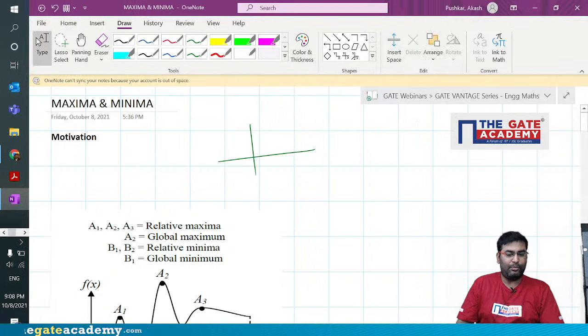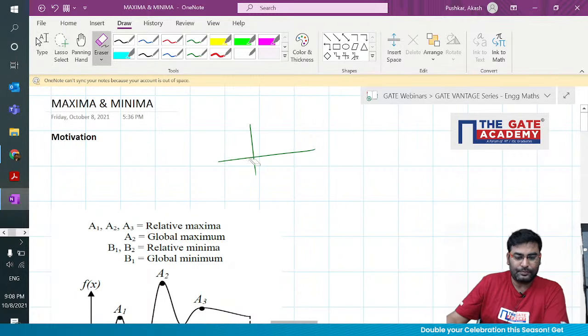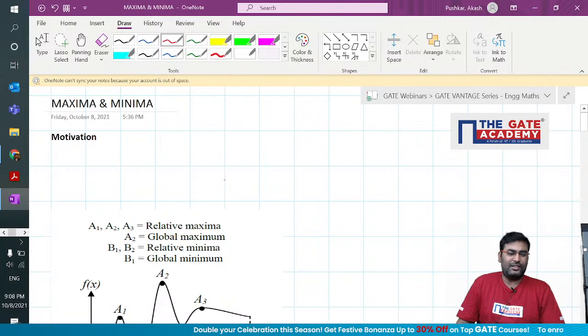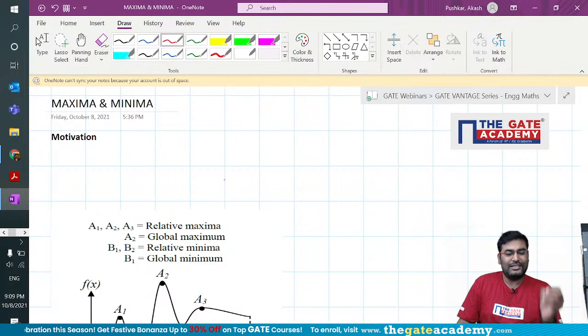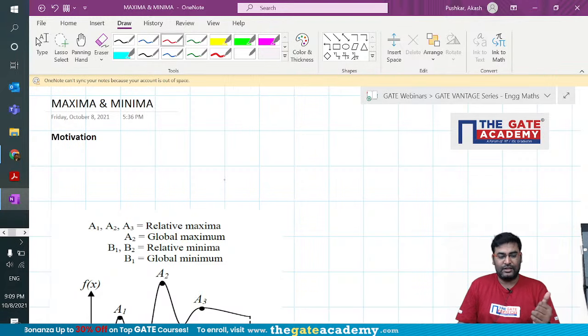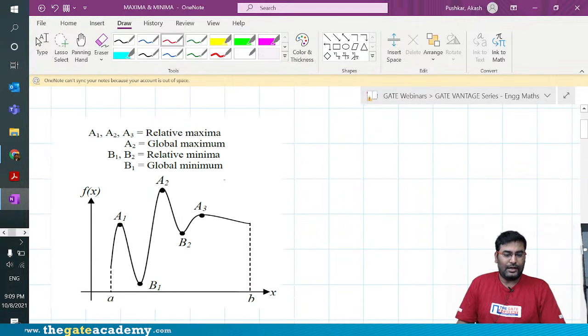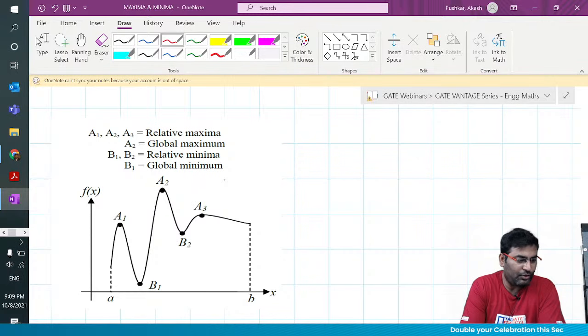It is very, very important. And also for GATE. I think GATE keeps asking a lot of questions on maxima minima. I wouldn't say every year they ask a maxima minima question, but every year you will see some question on maxima minima in mathematics or indirectly in any core engineering subject. So let me start with the concept, but before that I want to take a look at the chat. Any question, guys, you have on your mind, let me know.